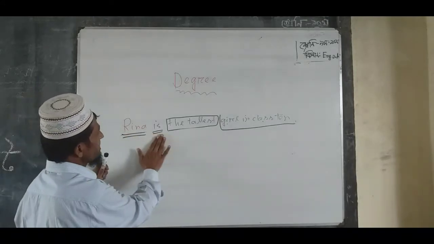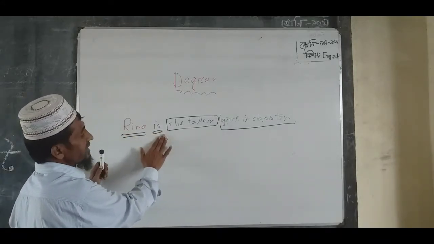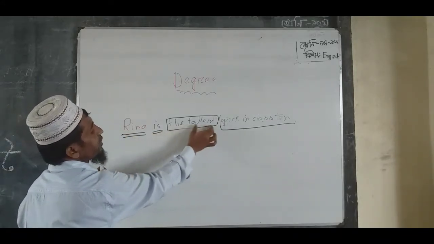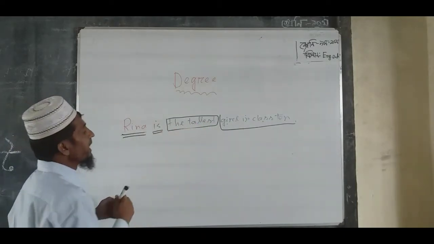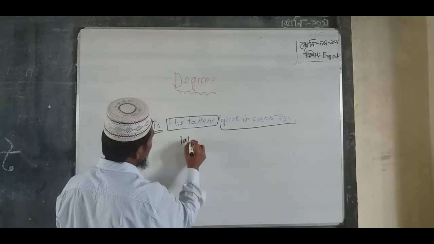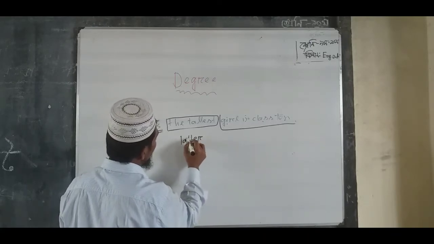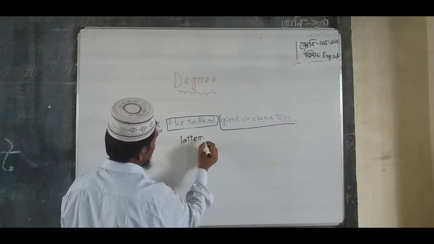Subject, there is no change. Verb, there is no change. Only change the tallest, the comparative form taller. The article the will be omitted.